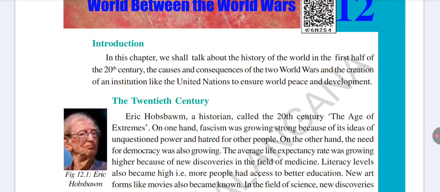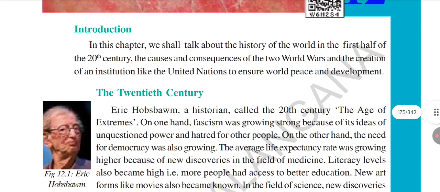Eric Hobsbawm is a famous historian. He wrote the book Age of Extremes. In this book, the 20th century is called the Age of Extremes. Why is the 20th century the Age of Extremes? Because in the world, on one hand fascism was growing, and on the other hand democracy was also growing.